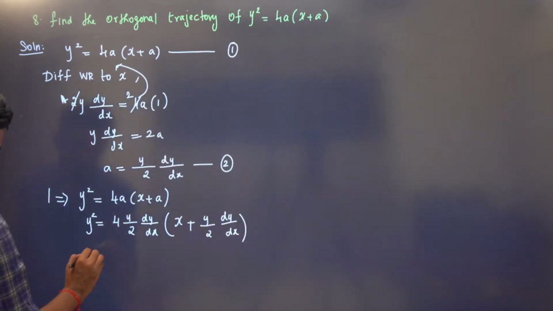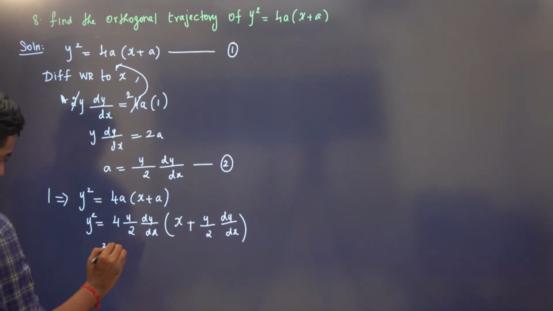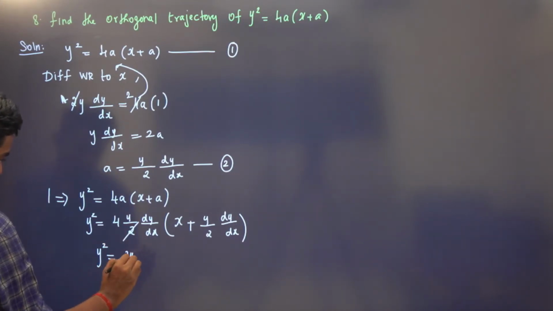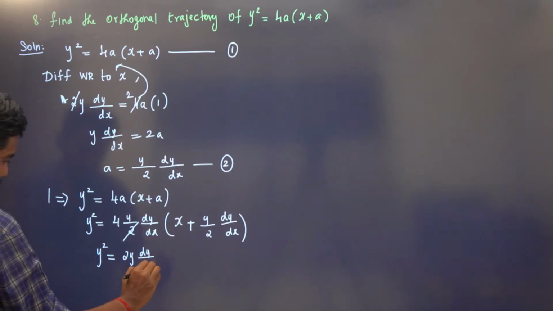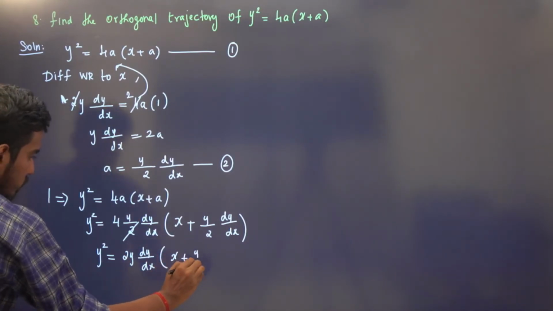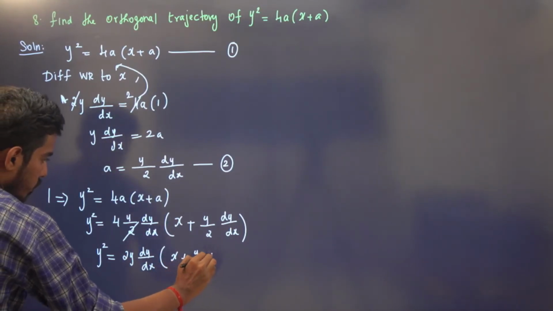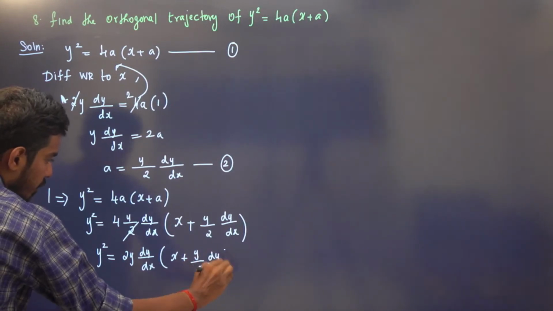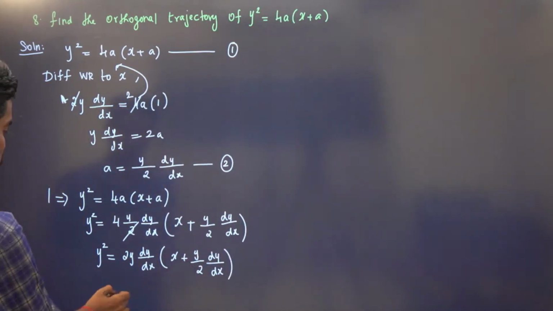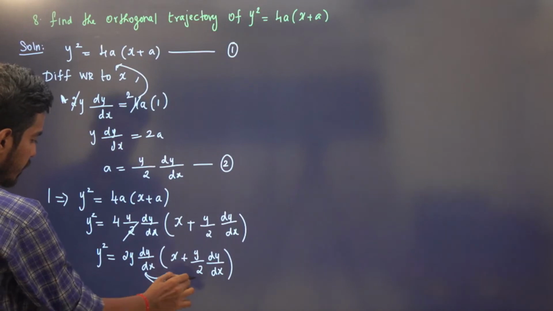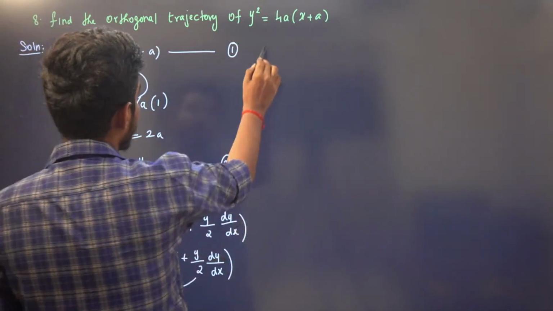So we have y square is equal to 2y dy by dx into x plus y by 2 dy by dx. Now we multiply 2y dy by dx inside.